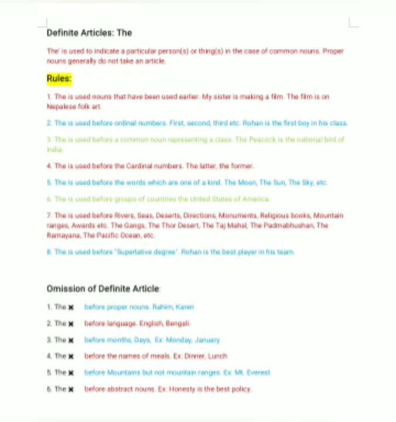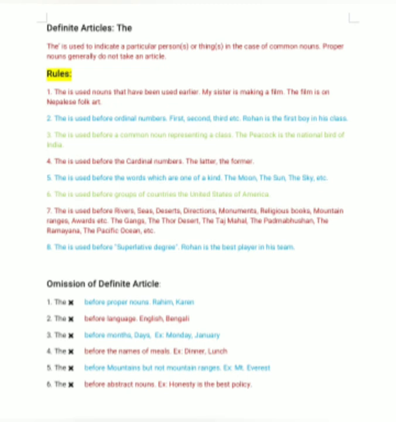Okay, but I'm not talking about mountain ranges. Mountain means Mount Everest. Before mountains we should not use the, but before mountain ranges like the Himalayas we can use it. The should not be used before abstract nouns like honesty or wisdom, knowledge. For example, honesty is the best policy.